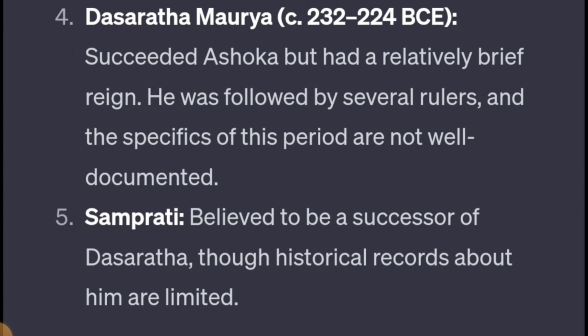And after that, the last ruler was Brihadrath. The last Mauryan ruler, Brihadrath, was killed by his military commander, Pushyamitra Sunga. After that, the Mauryan Empire came to an end, and the Sunga Empire came into power. So this is all about the Mauryan Empire.